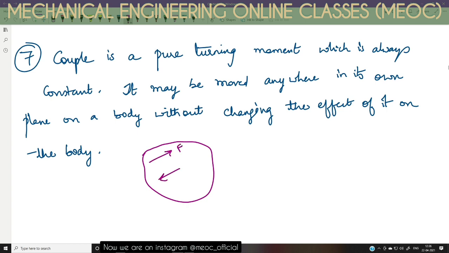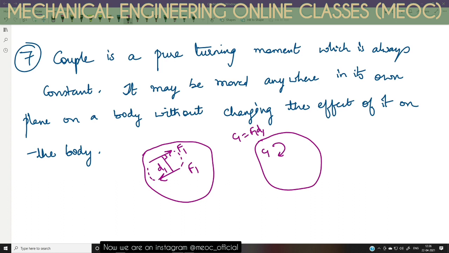We are giving two forces F1 and F1. They are equal, parallel, opposite in direction at a distance d1 apart. Because these forces are tending to rotate the body in clockwise direction, I'm writing them as C1, which is nothing but F1 into d1. This C1 is equal to F1 d1. The tendency of these two forces F1 and F1 acting d1 distance apart is to rotate the object in clockwise direction, and the tendency of the rotation is measured by F1 and d1. The result is only rotation of body, and to what extent the value is F1 d1.